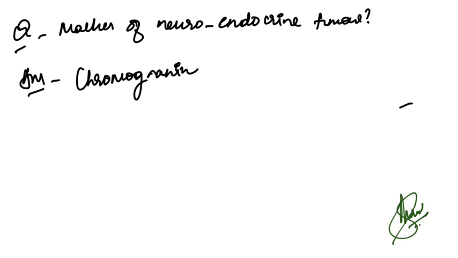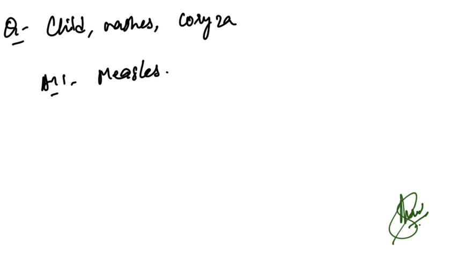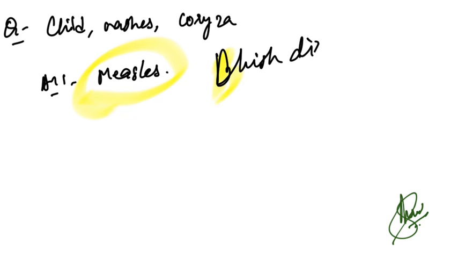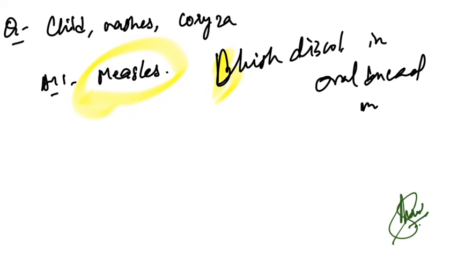Now match marker of neuroendocrine tumor, that is chromogranin, that is the correct answer. Now child with rashes and coryza, measles and bluish discoloration in the buccal mucosa was there in the option. Bluish discoloration in oral cavity, buccal mucosa. So measles was the answer for that.